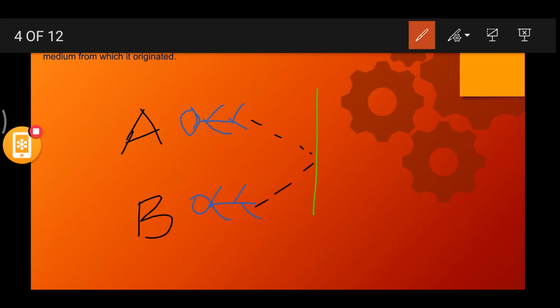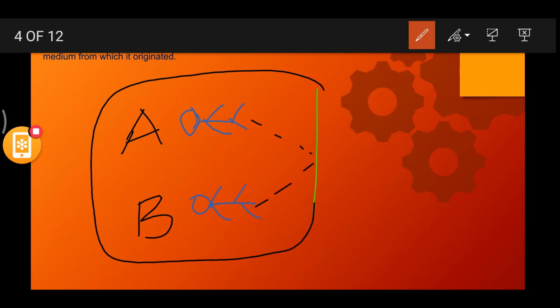Right. Now here you should understand that the objects kept here, and the phenomena happening here, this entire thing is called one medium, because there is no other medium present. So what is the medium present here? It is nothing but air, because inside the room there is only air. That is a medium, right?